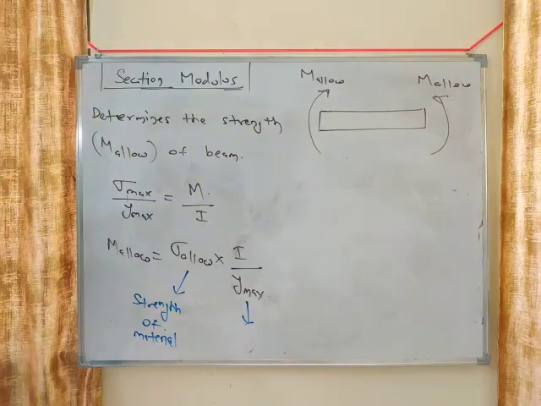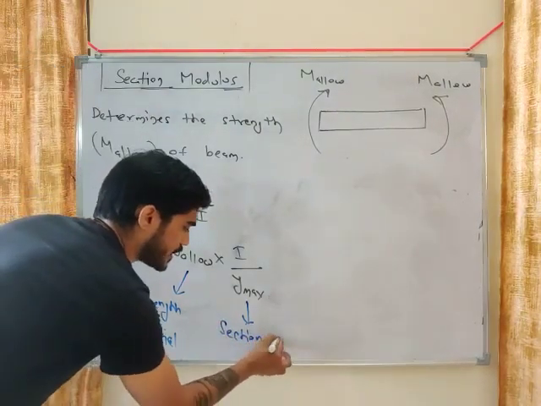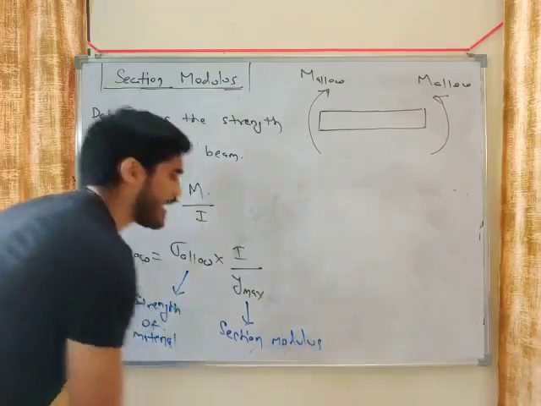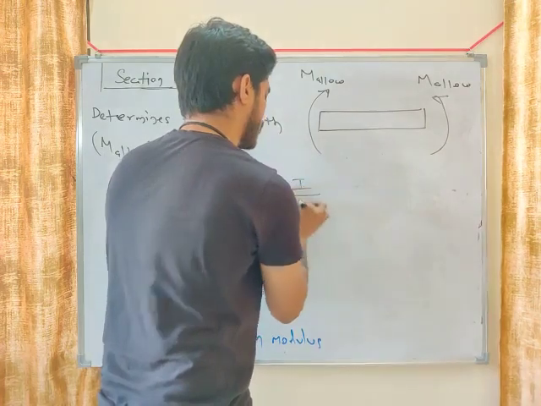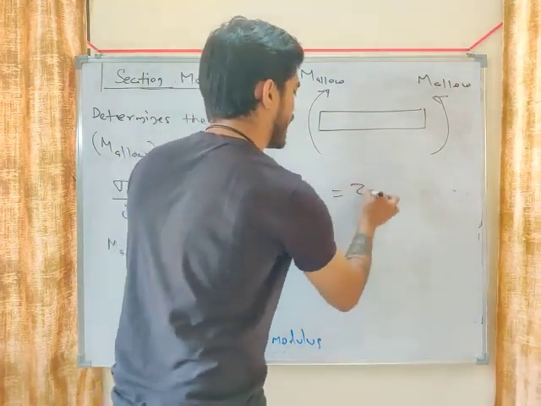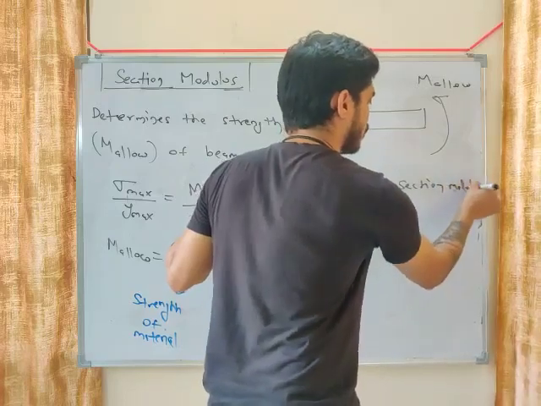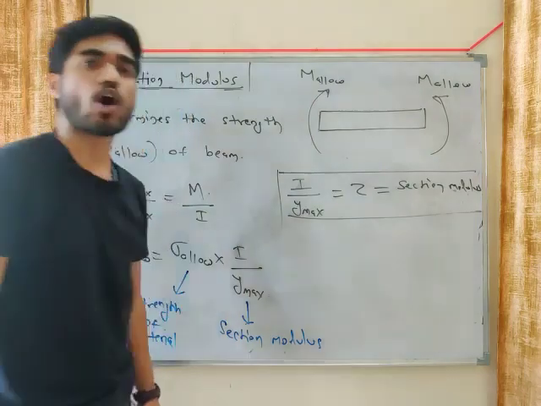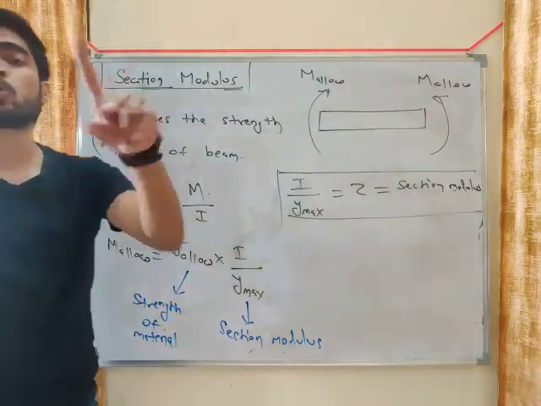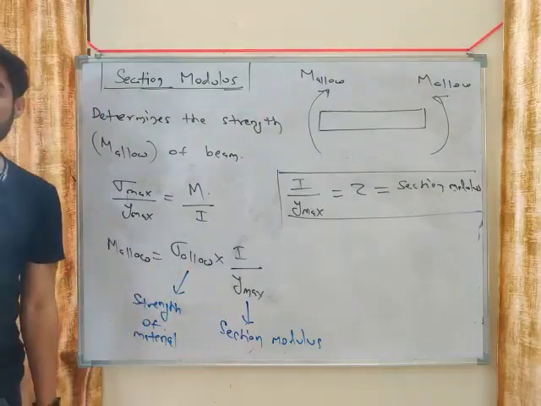I by Y max is the section modulus, my friend. It is denoted by Z and is known as section modulus. So how much bending moment you can apply on the beam depends upon two things. First, sigma allowable, which is nothing but the strength of material.